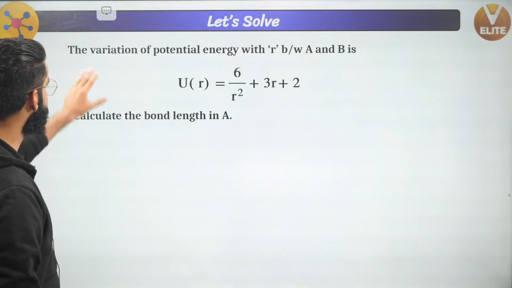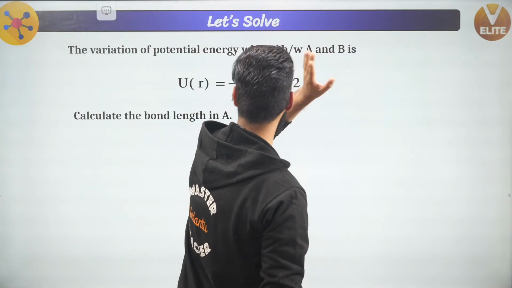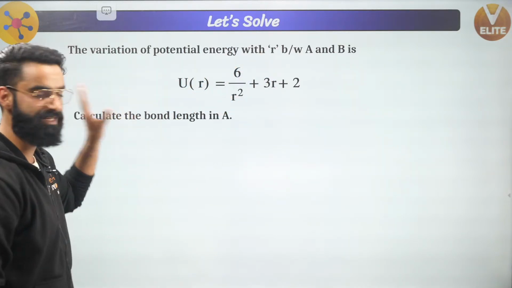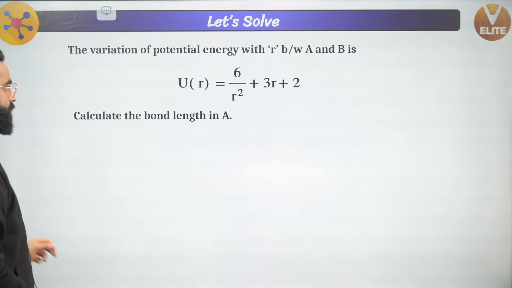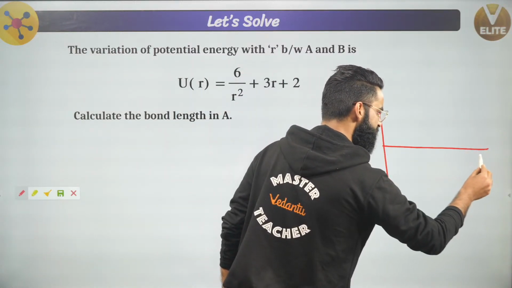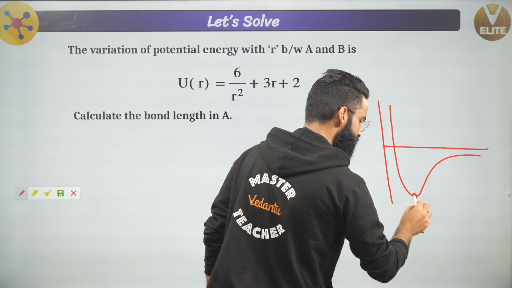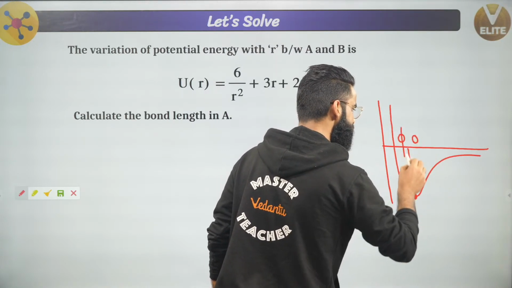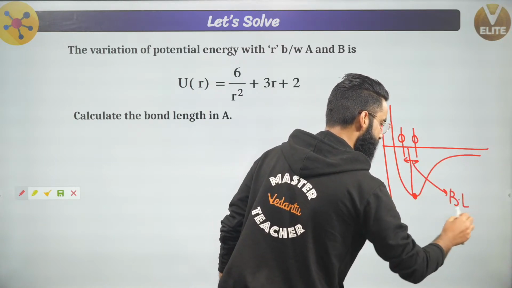See guys, the variation of potential energy with internuclear distance R between atoms A and B is given. This is a relation between potential energy and internuclear distance R. Calculate the bond length in angstroms. How will I approach this sort of equation? As I told you, this was the potential energy versus internuclear distance curve. At this point the potential energy of the system was minimum, and the atoms were at maximum closest distance, which I used to call the bond length.